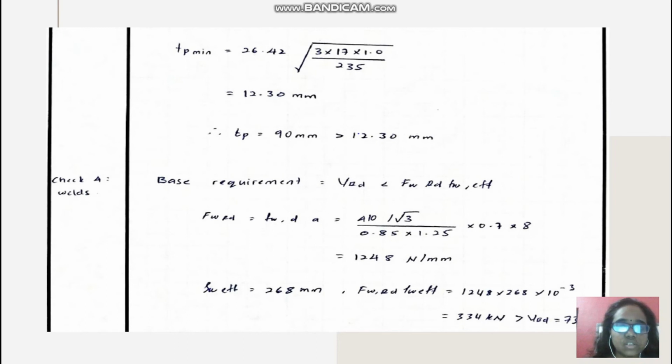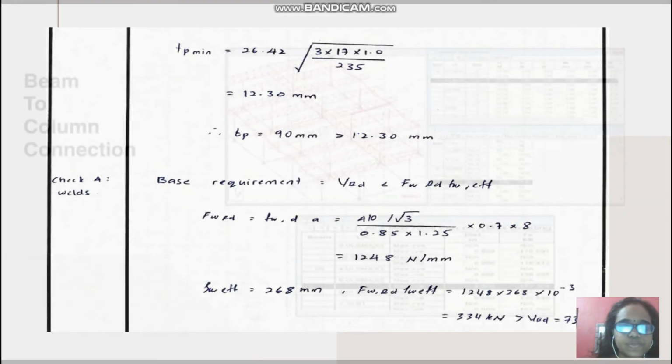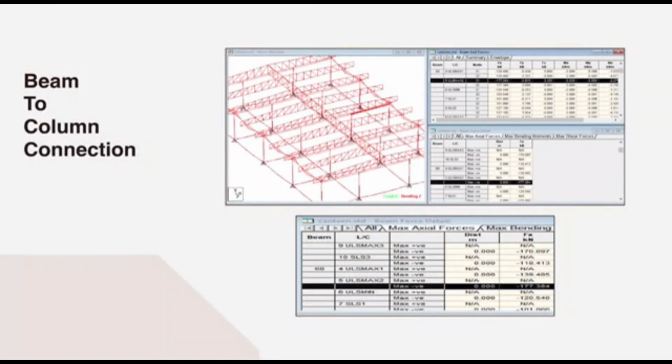The final step for the connection is the base requirement. The base requirement is 334, which is more than VED, which is 73. Okay, that's all from me. Thank you. Lastly, this is the beam to column connection.